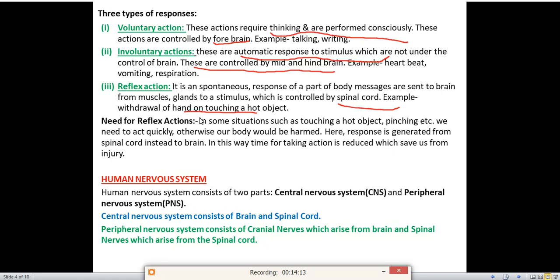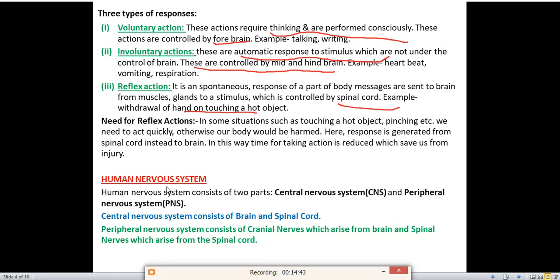In such a situation, the response is generated from the spinal cord instead of the brain. In that case the response or the messages are generated from the spinal cord instead of the brain. In this way, the time for taking action is reduced, which saves us from injury. Whenever you see any hot object, the spinal cord will send messages, and we will withdraw our hand. It saves our time and will save us from the injury also.